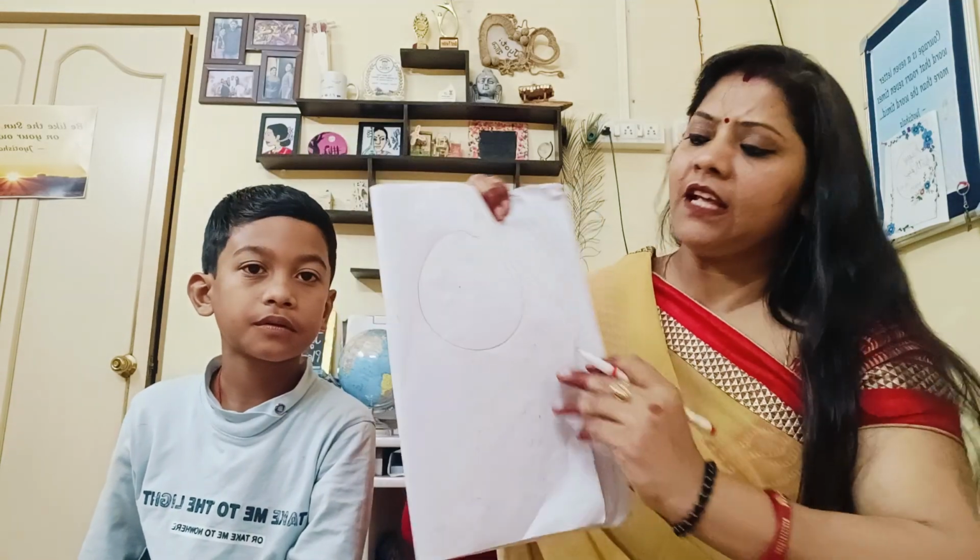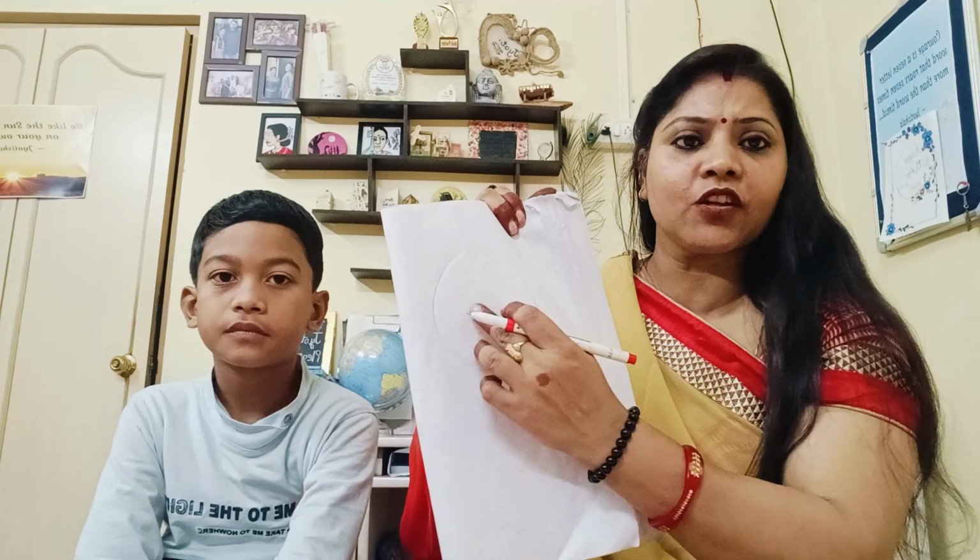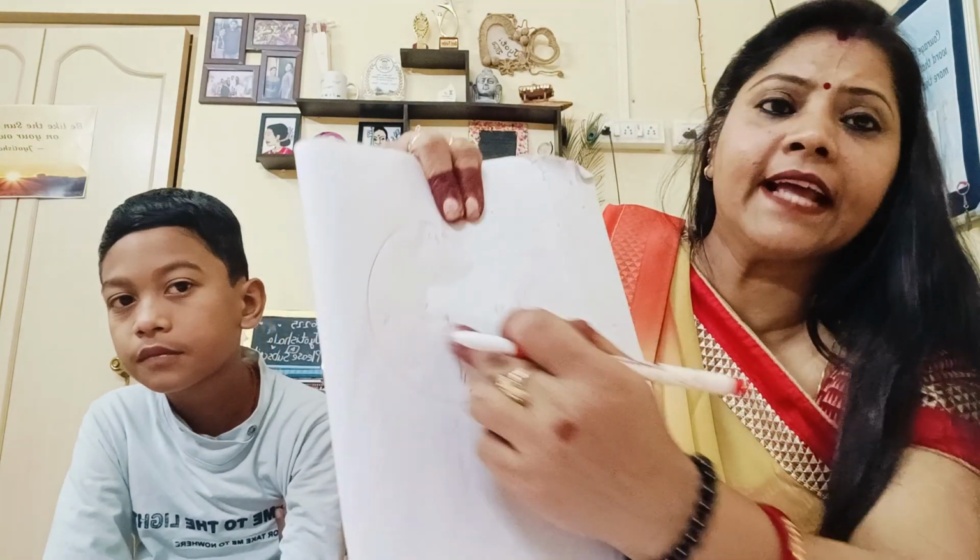So let me show you by a circle. So here is a circle. Here I'm trying to explain the time. Suppose this is the clock, and here we have the two hands. That is the small hand and the big hand.